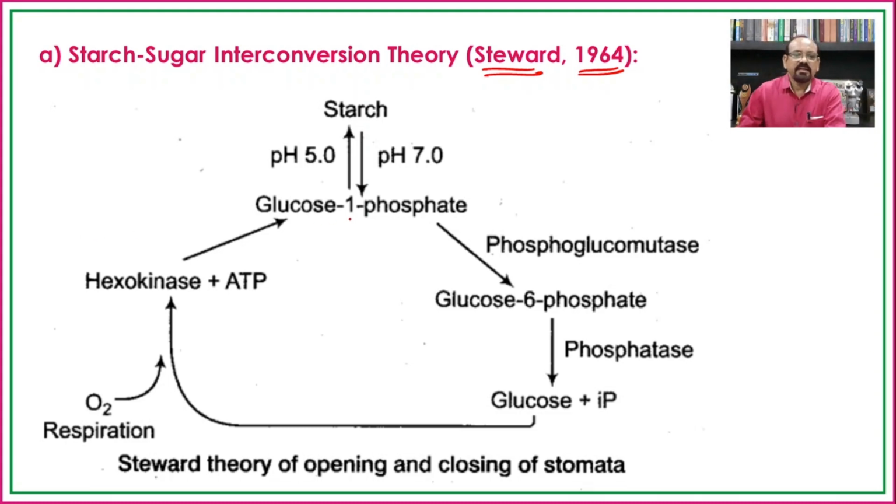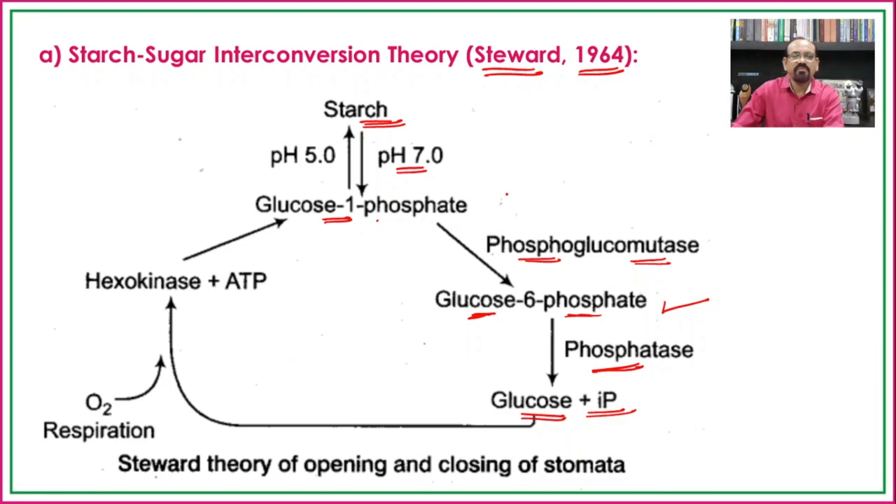He modified it: when there is starch in the guard cells and a higher pH, glucose 1-phosphate is converted into glucose 6-phosphate in the presence of phosphoglucomutase, and later this glucose 6-phosphate, in the presence of the phosphatase enzyme, converts into glucose and inorganic phosphate.